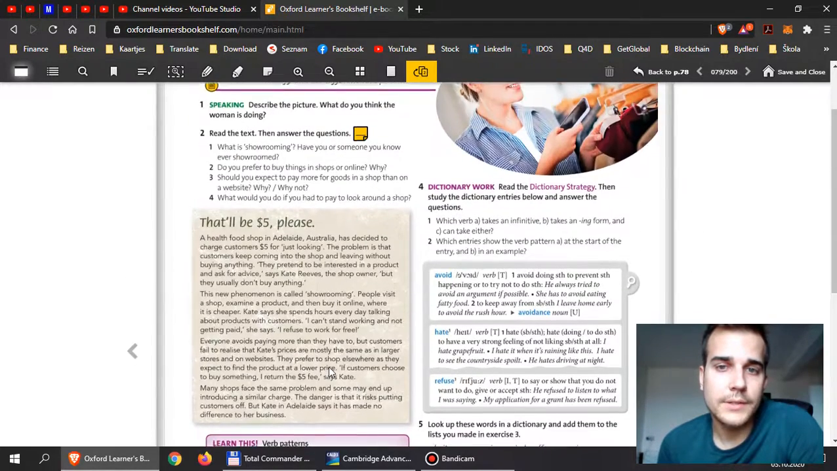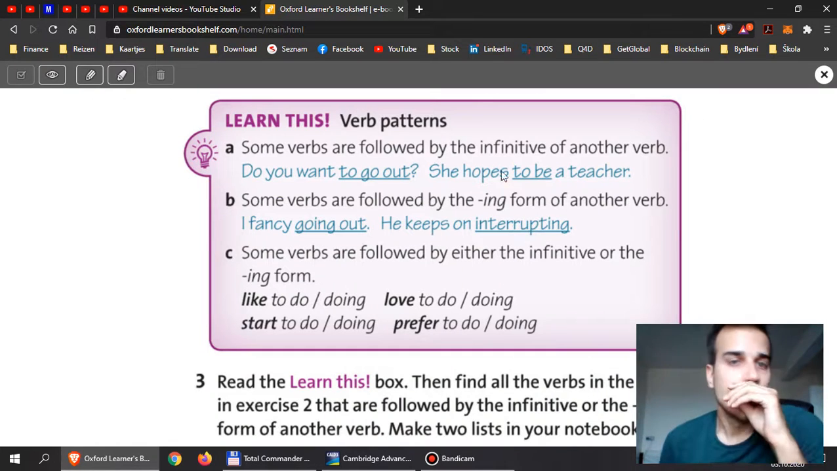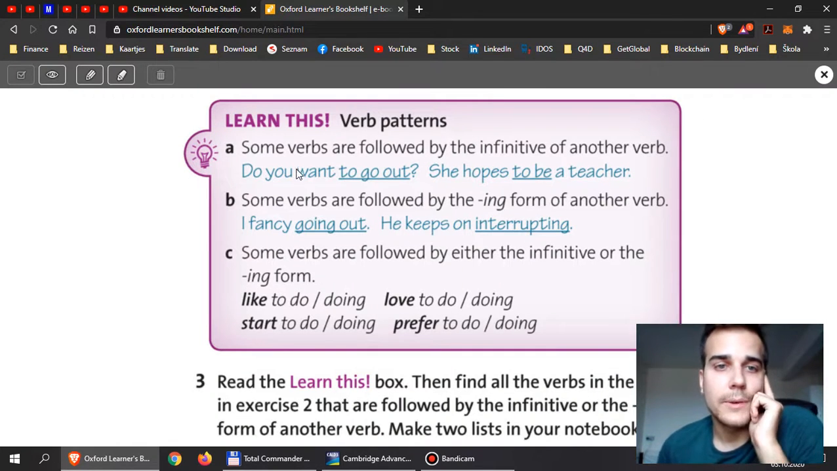When you're done with this, guys, this is where you learn the theory right here. This is where you have the verb patterns. They will tell you A, B, and C. Some verbs are followed by the infinitive of another verb. So for example, she hopes to be a teacher. Do you want to go out? And then in B, some verbs are followed by ing of another verb. So I fancy going out. He keeps on interrupting. Some verbs are followed by either the infinitive or ing.